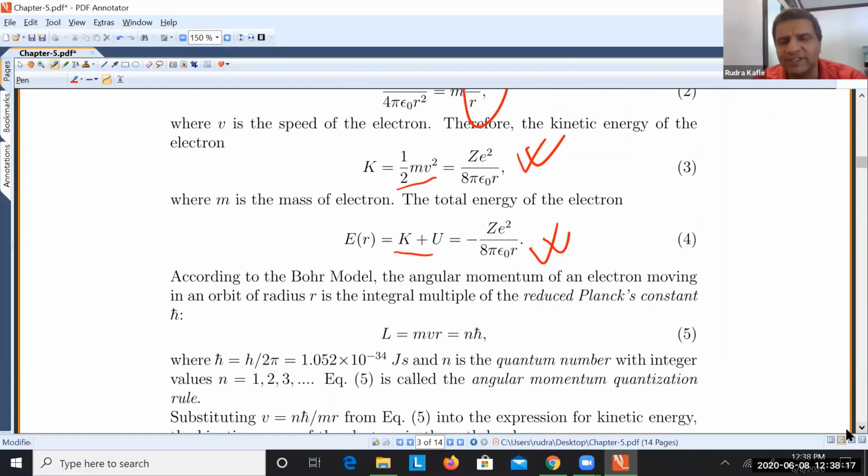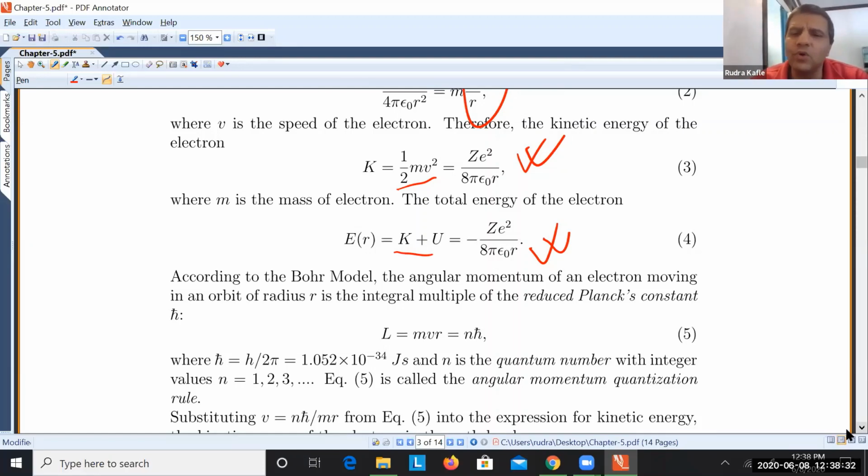Now you are comfortable. See, all this information is linked together. So we already know that, what is the meaning of negative energy? That is the bound system, right? That is the bound system. So the electron is bound to the nucleus, okay?